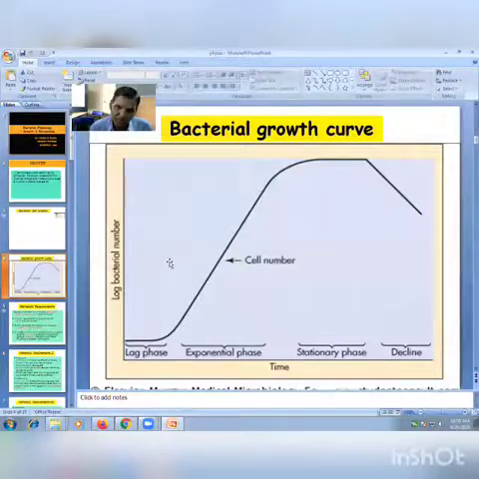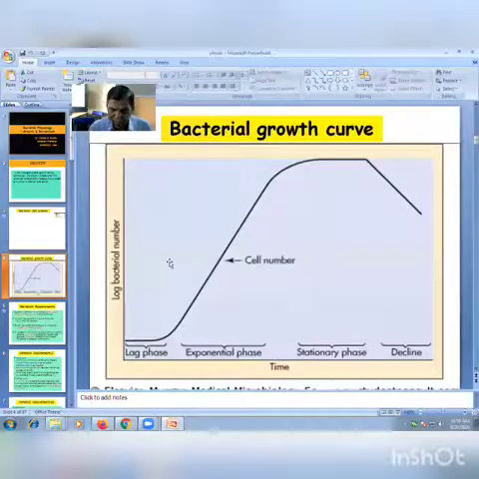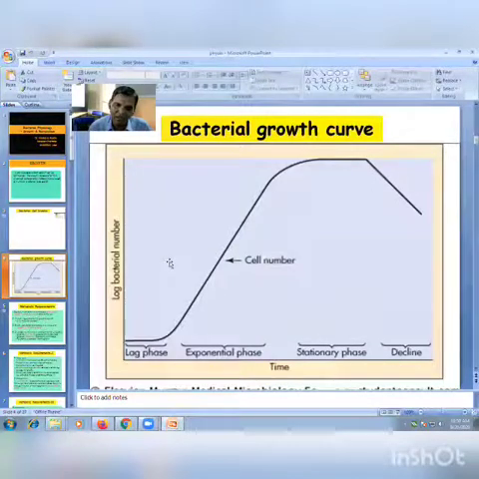Now the last phase is the death phase. In the death phase, what happens? Because of complete exhaustion of food material, food is not available now. Food is over, and there is accumulation of toxic products.